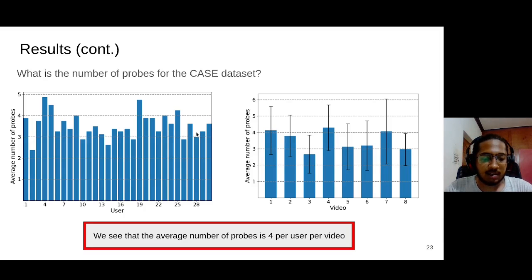Another question that arises is what is the statistics on the number of probes per CASE dataset? As that's the dataset that we're looking at. As the dataset has three parameters to look at, the number of probes, the videos, and the users. The two graphs over here are with the number of probes averaged across videos and users respectively. We see that on average, the number of probes required is 4 per user and per video.